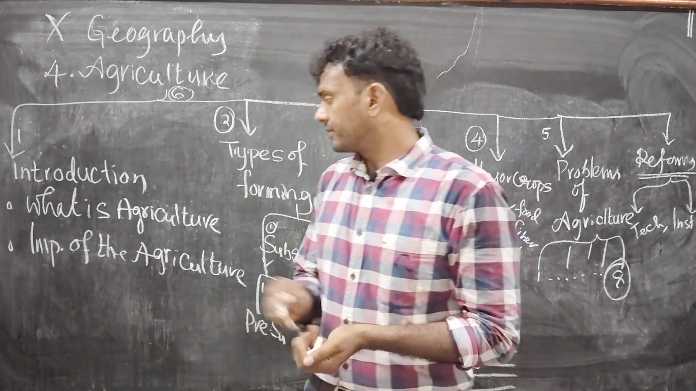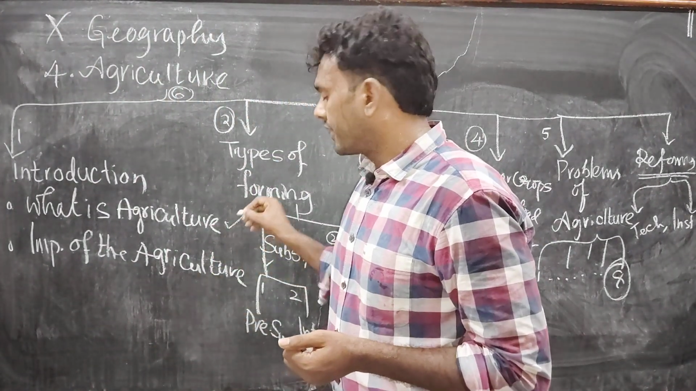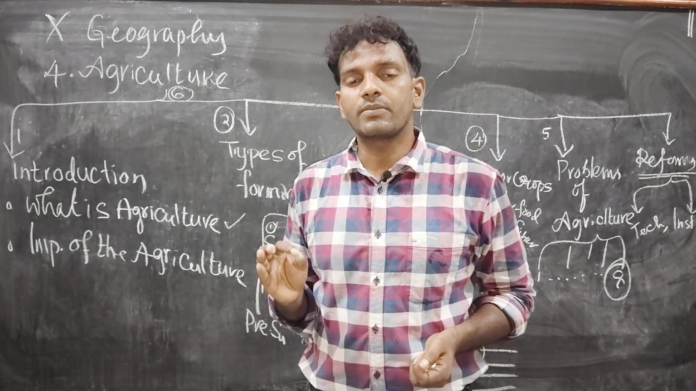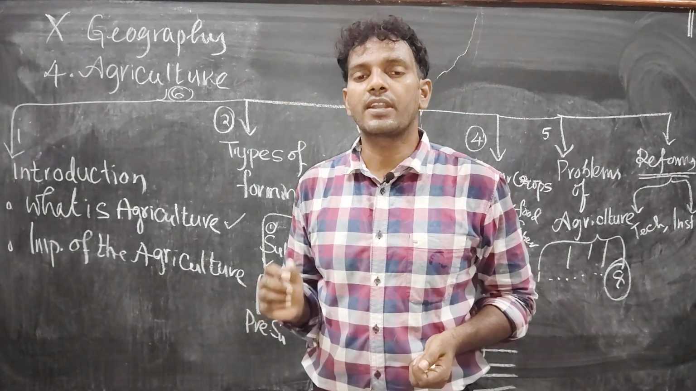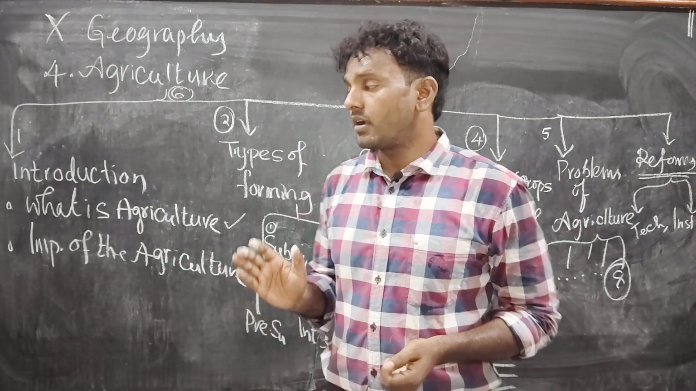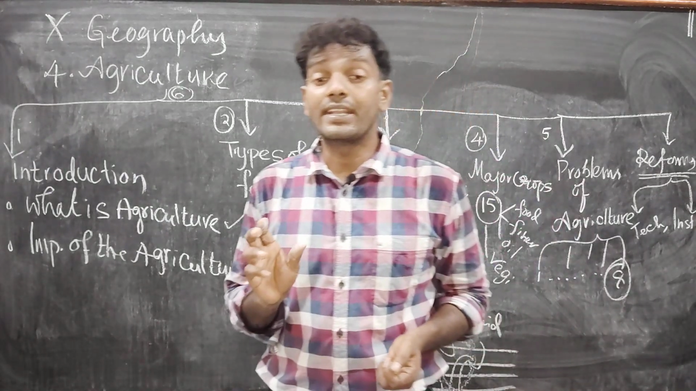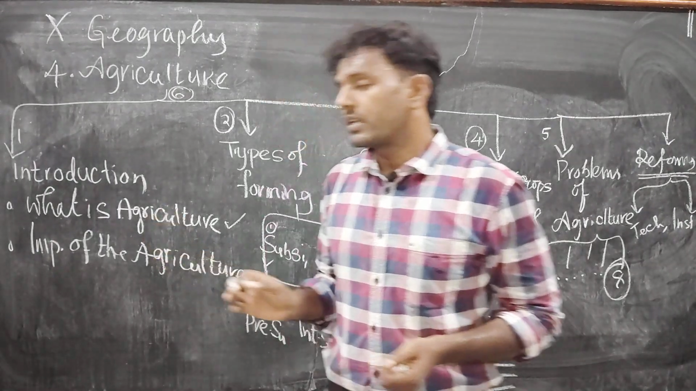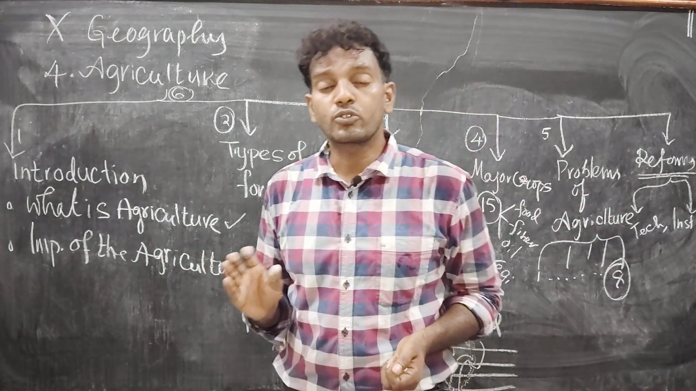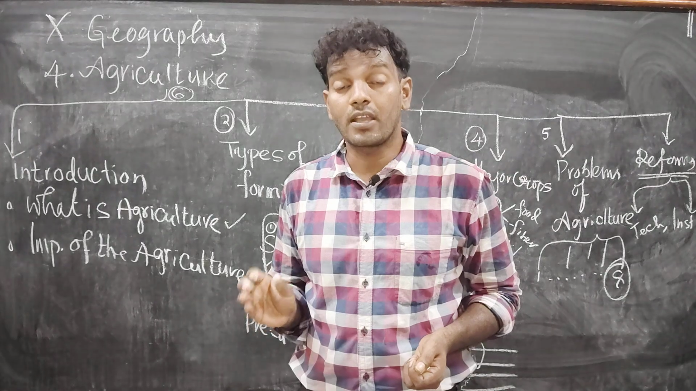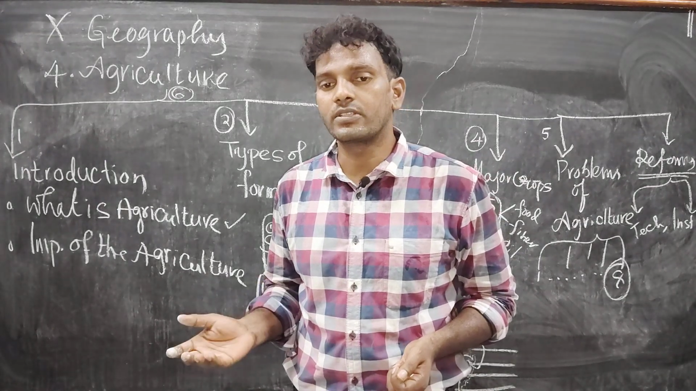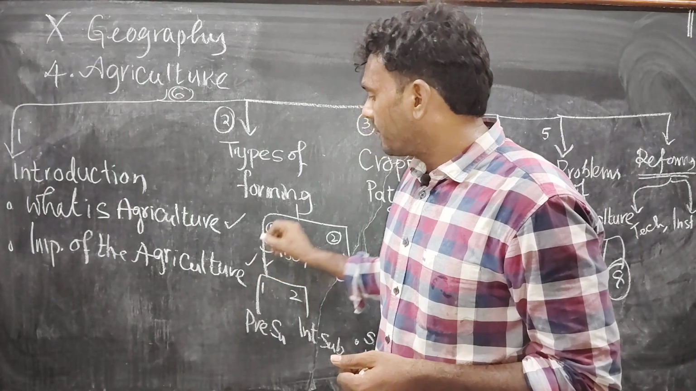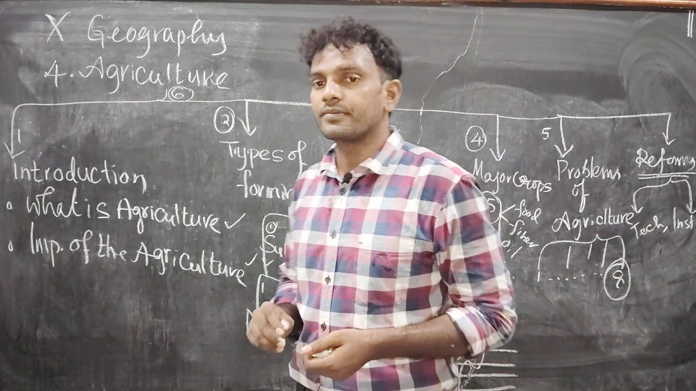Agriculture is a science and art of cultivation of soil, producing crops and rearing animals. You have to include the words rearing animals also. Is it clear? I am repeating. It is a science and art of cultivation of soil, producing crops and rearing or ranching animals. See, it is clear.